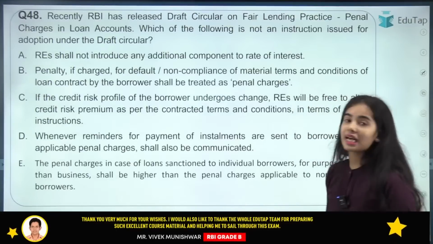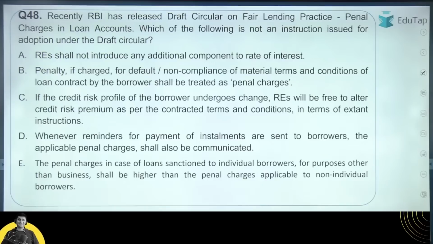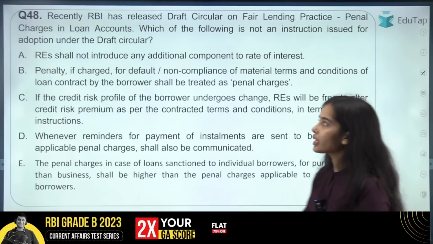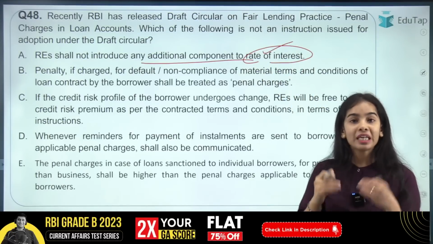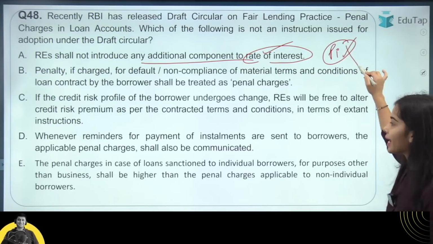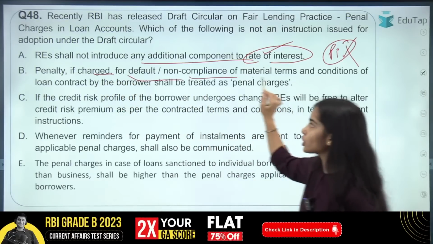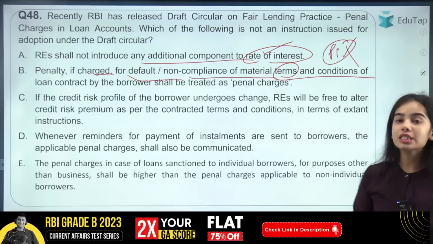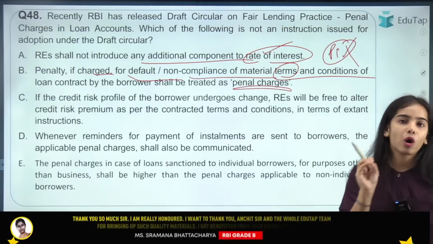Now coming to the next question, that is regarding the draft circular that has been released by the Reserve Bank of India for the fair lending practice. So the REs shall not introduce any additional component to rate of interest. This is true. It has been said that the penal interest will not be levied, only the penal charge can be levied now. That is the penalty if charged for the default or the non-compliance of the material terms and conditions, that should be in the form of penal charges. Okay, so the penalty should be only in the form of penal charges.